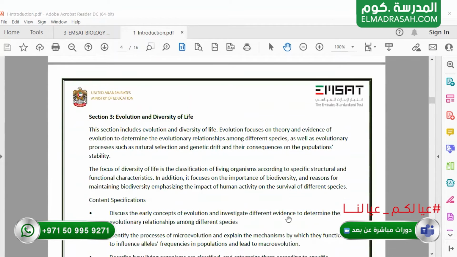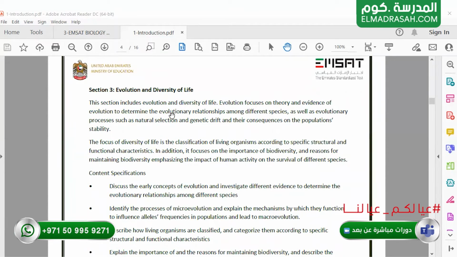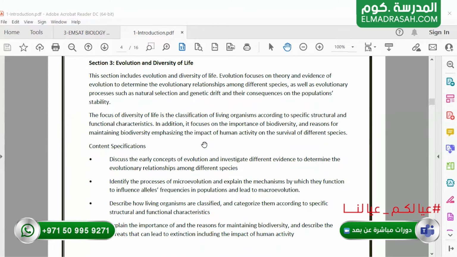In section 3, we will talk about evolution and diversity of life. We will determine the concept of evolution, what it means, how evolution is achieved, what the principles are for evolution to occur, and what the effect of evolution is on the development of organisms.